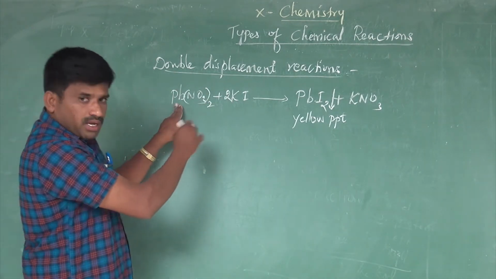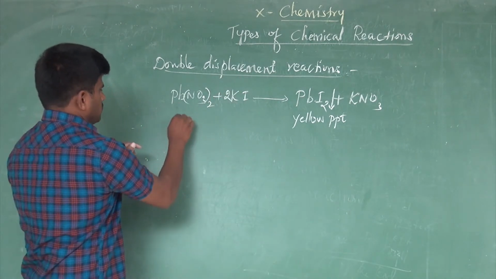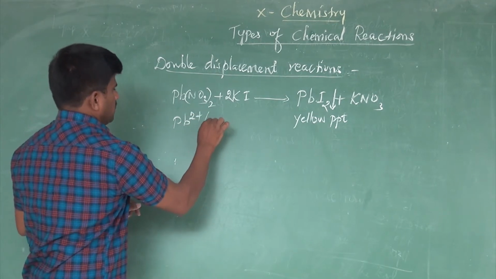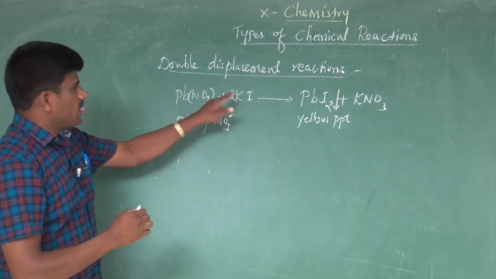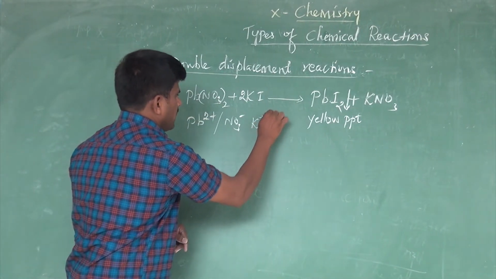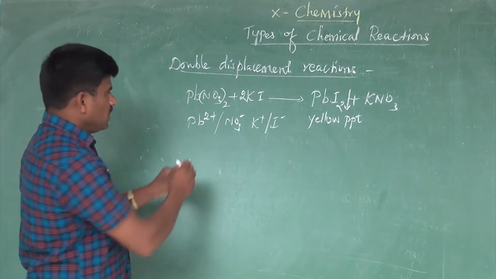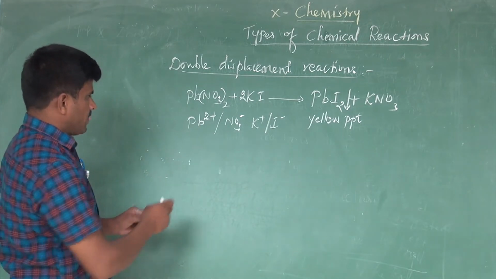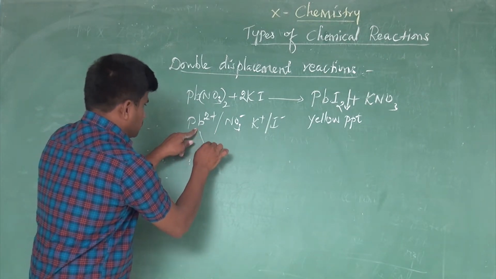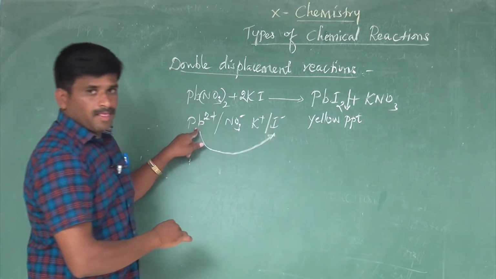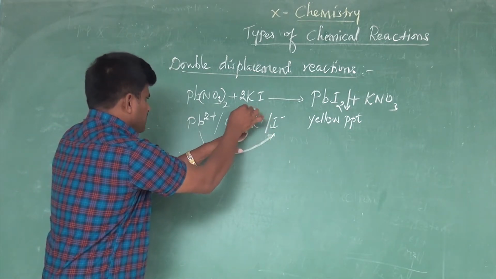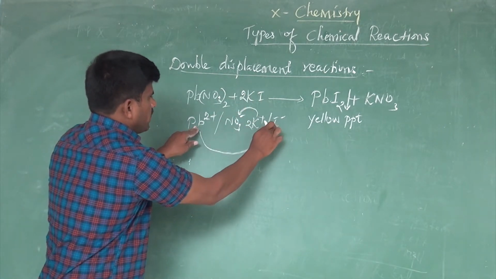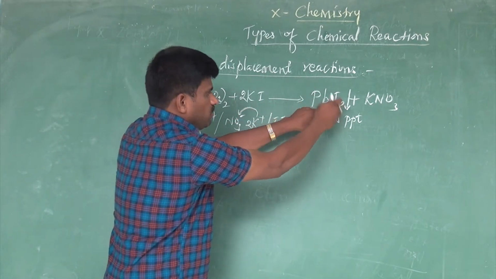What are the ions here? Lead nitrate splits into Pb2+ and NO3-. Likewise, potassium iodide splits into K+ and I-. When the ions of these two compounds are interchanged, observe this point: lead ion combines with iodide. Pb2+ with 2I- is converted into PbI2.